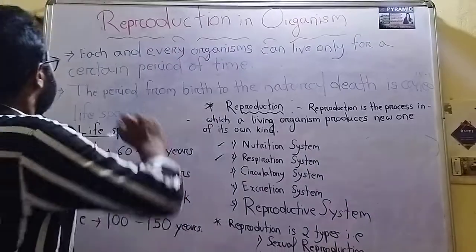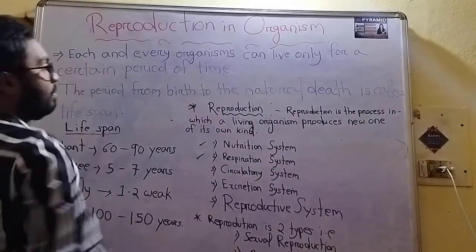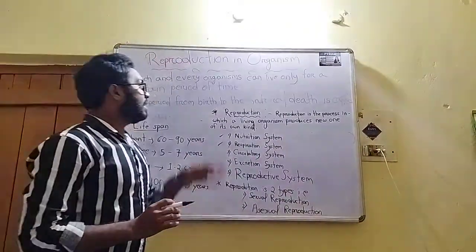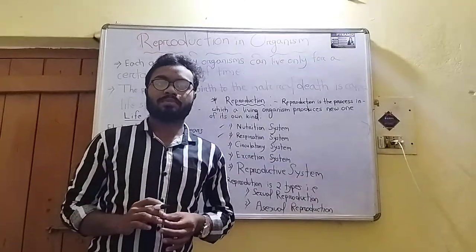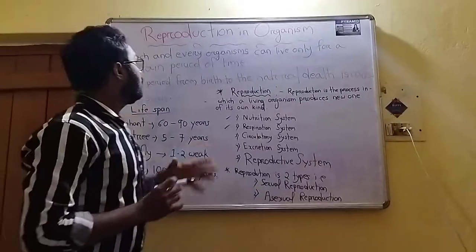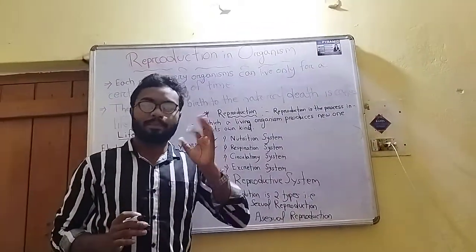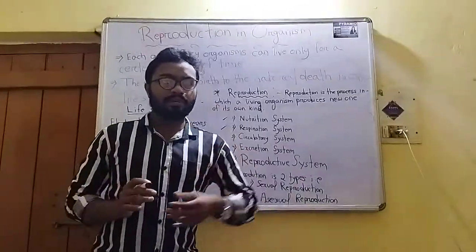Each and every organism can live only for a certain period of time. You know that point already. Every living organism has a certain lifespan. Nobody lives permanently on this earth. All living organisms live on this earth only temporarily.